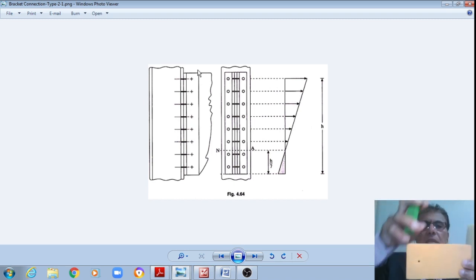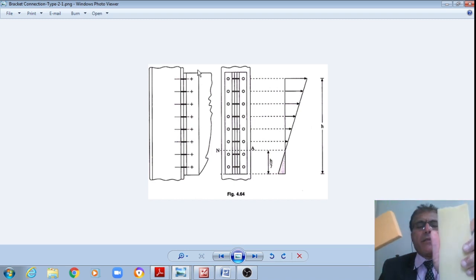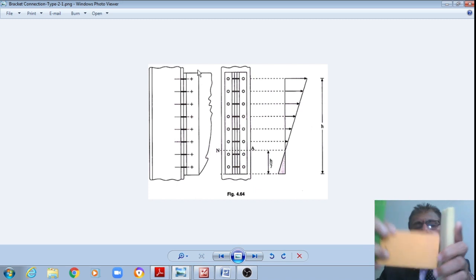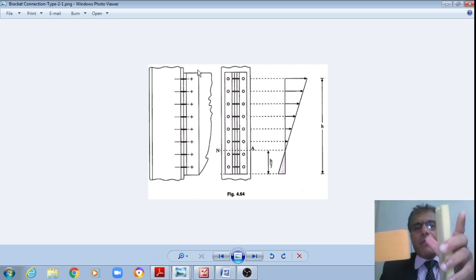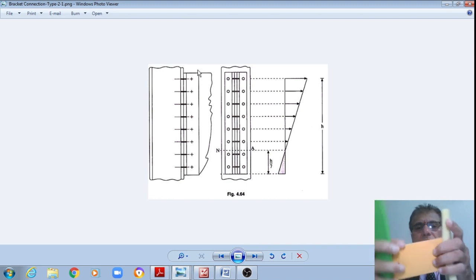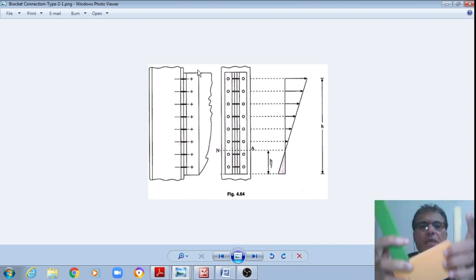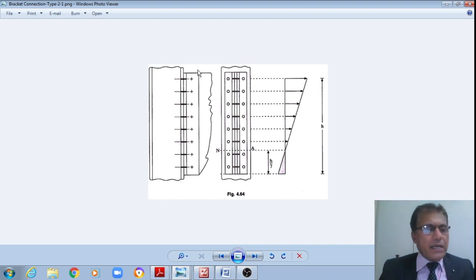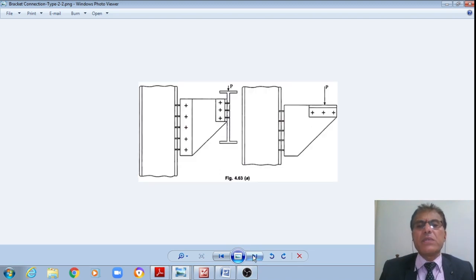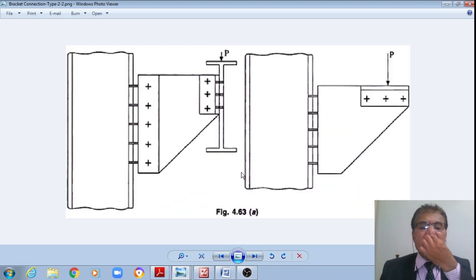Therefore the plane of bending is on this plane, whereas the CG of the bolt group is on the transverse plane. Therefore such a connection is referred to as a type 2 bracket connection. Now once we examine, this is the type 2 bracket connection, right.